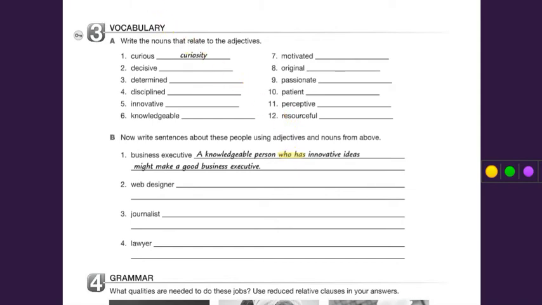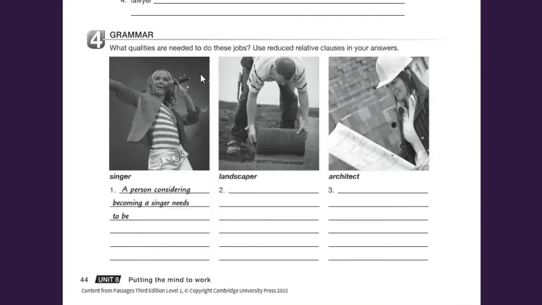Now you may pause the video in order to answer this exercise. And also we have the next one. You have to complete and says, what qualities are needed to do these jobs? Use reduced relative clauses in your answers. As you can see, a person considering becoming a singer needs to be very talented, or you can maybe make the sentence from scratch. A person considering becoming a singer needs to have a very good voice.